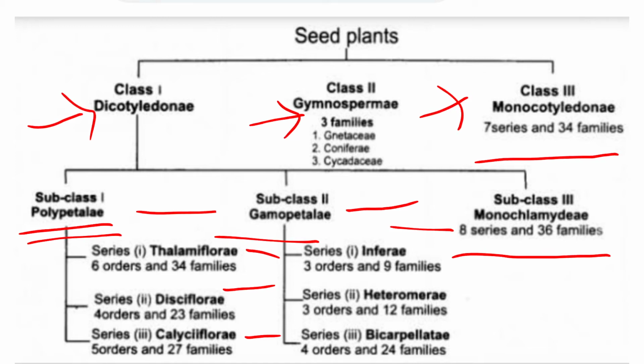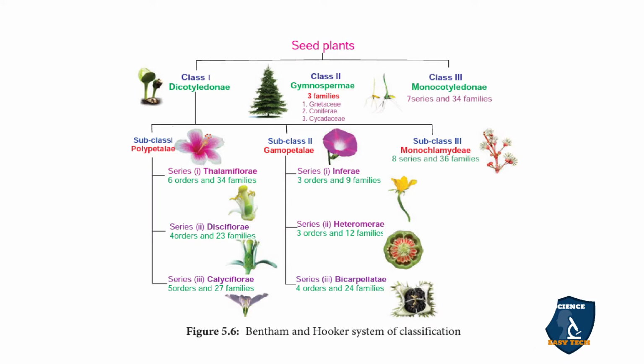Gamopetalae is opposite to Polypetalae: in Polypetalae the petals are free, here they are fused. It has 3 series. Inferae has an inferior ovary, with 3 orders and 9 families. Heteromerae has a superior ovary with more than 2 carpels, 3 orders and 12 families. Bicarpellatae has a superior ovary with 2 carpels, 4 orders and 24 families. This is not in your book, but the same thing I have discussed is in your book.